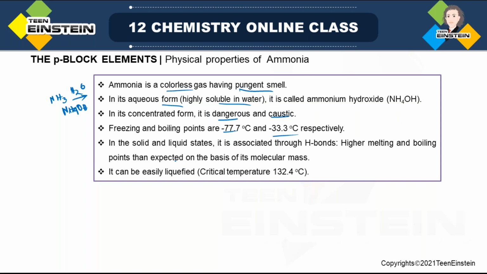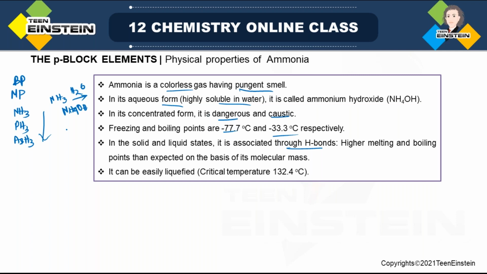Okay, and in the solid and liquid state, there is presence of hydrogen bond, and that is the reason it has high melting and boiling point. Remember, when we compared the boiling point and melting point of group 15 hydrides, I'm talking about ammonia, then PH3, then AsH3, we know that normally down the group, molecular weight is increasing, so van der Waals interaction will increase.